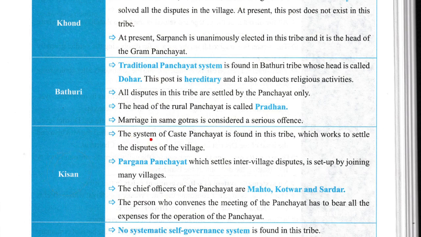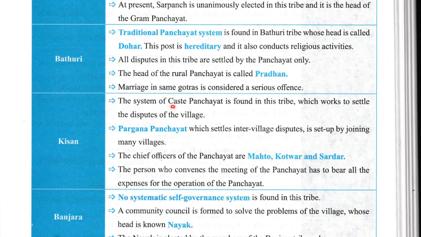Now Kisan. The system of caste panchayat is found in this tribe which works to settle the disputes of the villages. Pargana panchayat, which settles inter-village disputes, is set up by joining many villages. The chief officers of panchayat are Mahato, Kotwar and Sardar. The person who convenes the meeting of panchayat has to bear all the expenses for the operation of the panchayat.